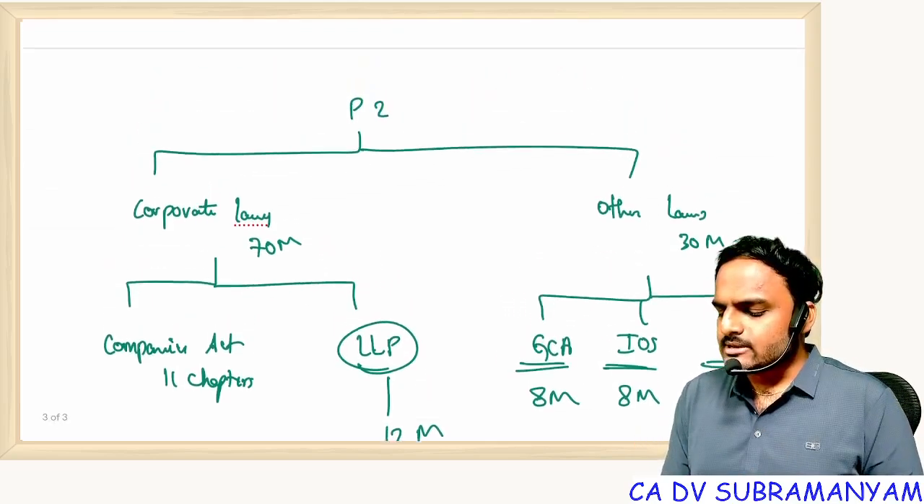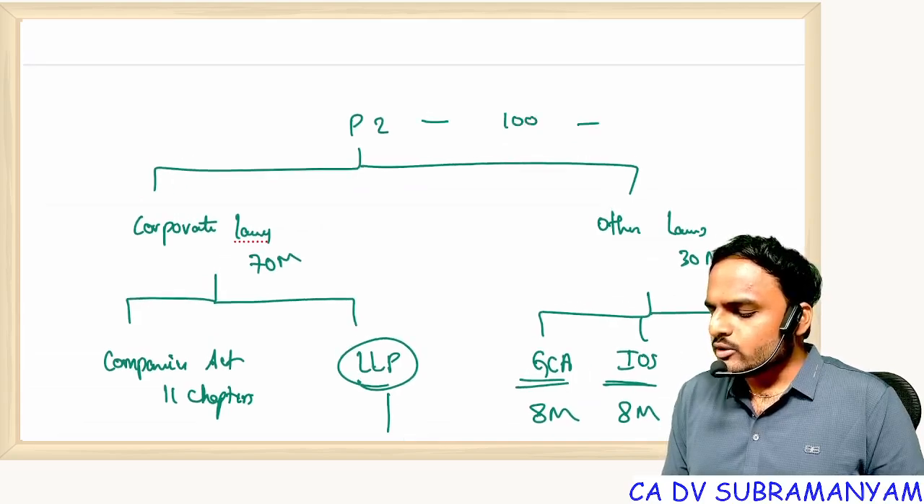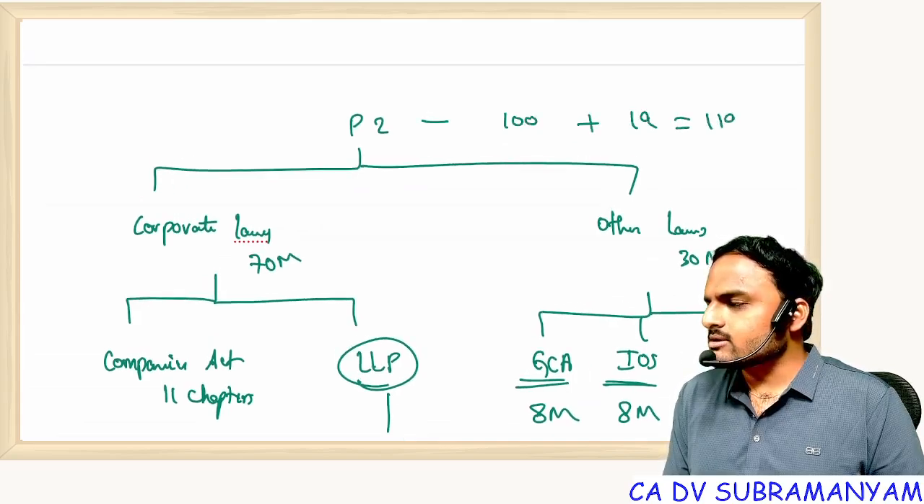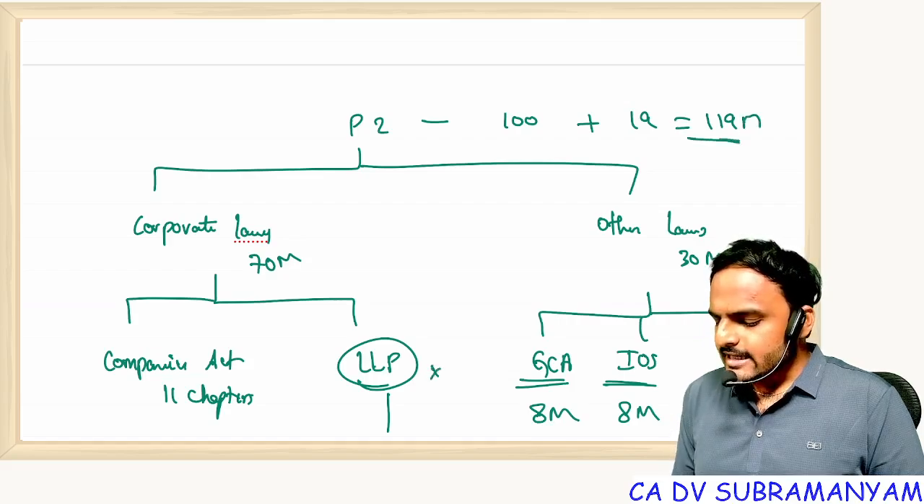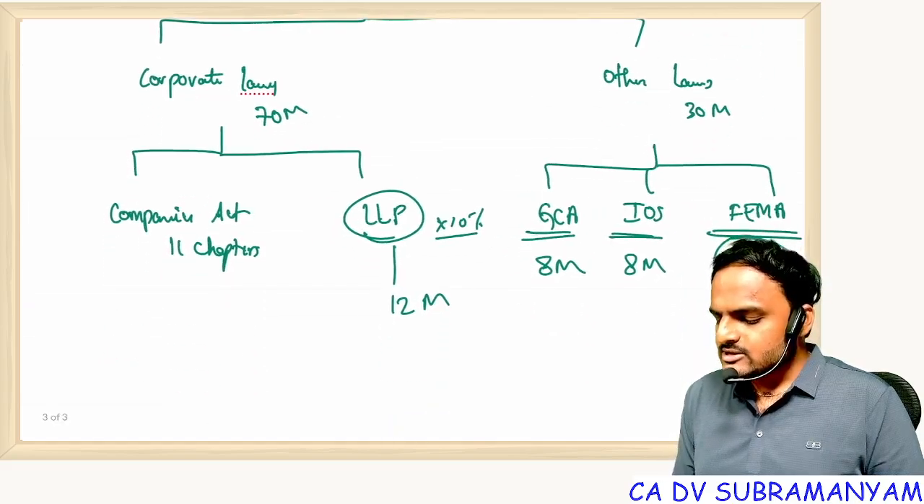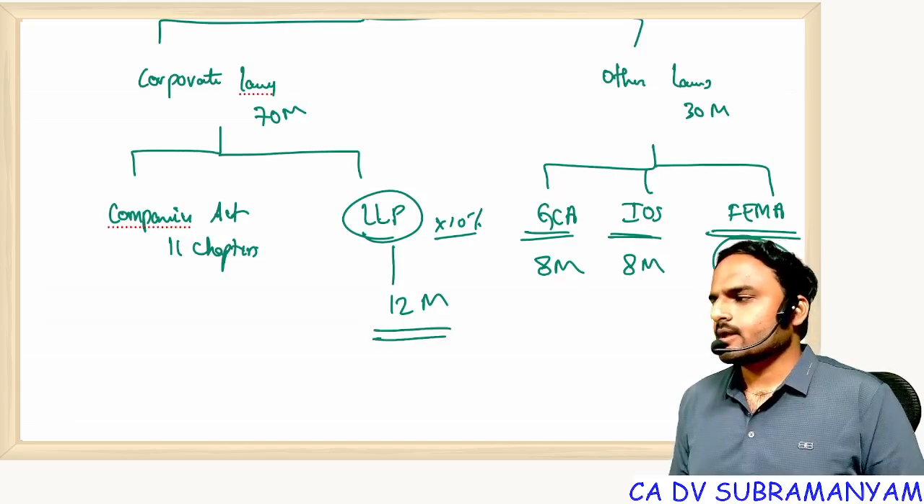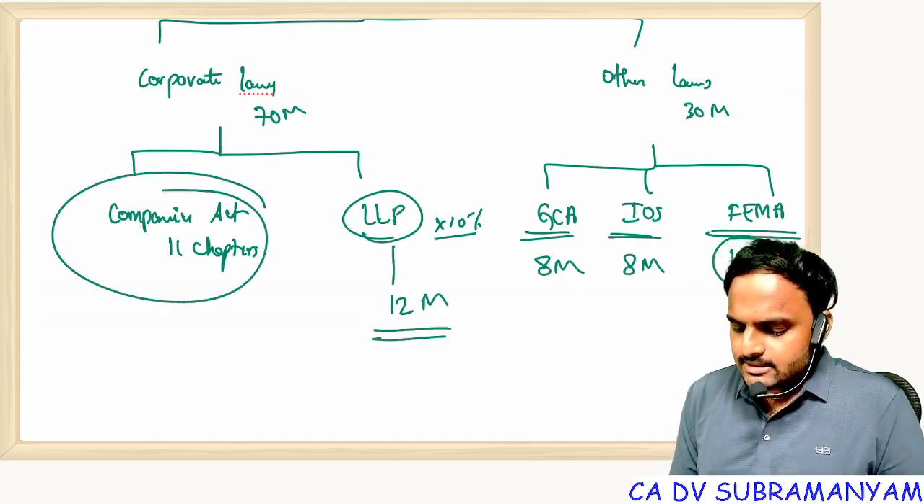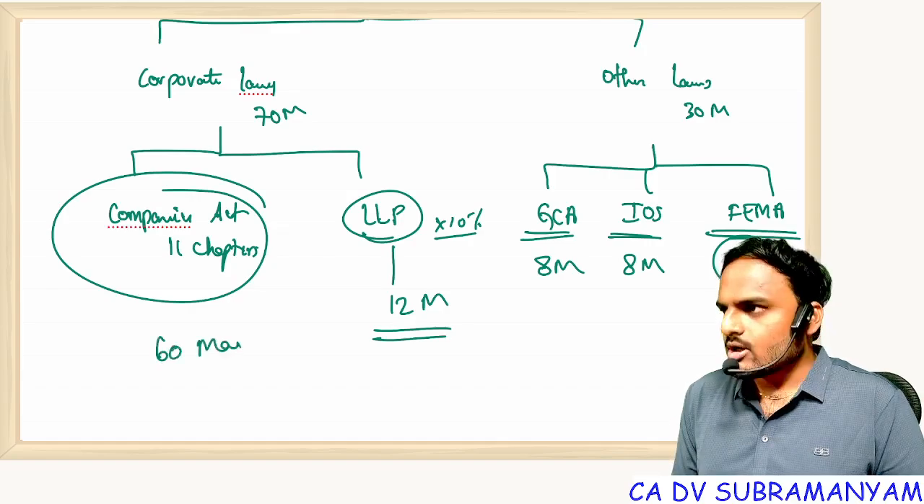You know, the entire question paper is for how many marks? 100, and including choice it is 119 marks. Yes or no? LLP weightage is 10%, that means 119 into 10% is about 12 marks. Understood? And the Companies Act 11 chapters will give you a weightage of 60 marks.